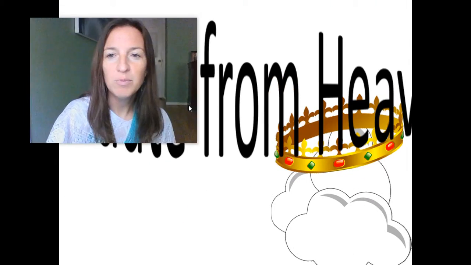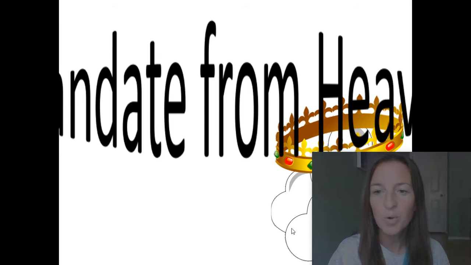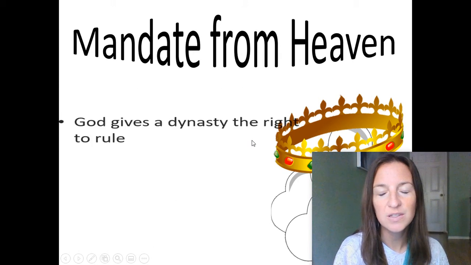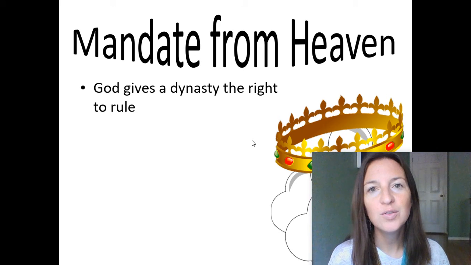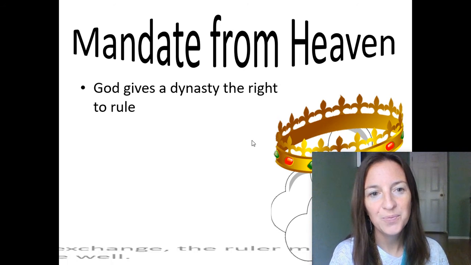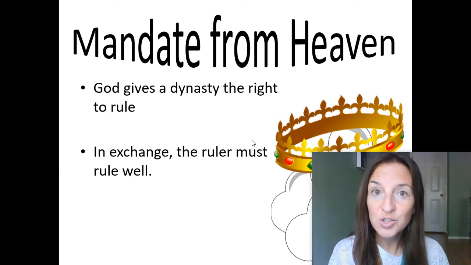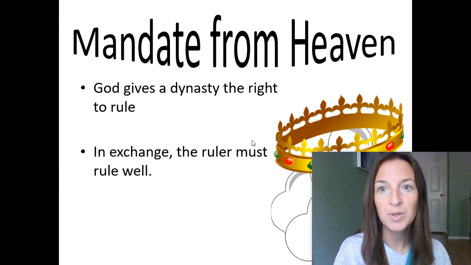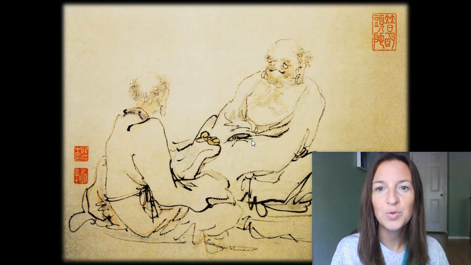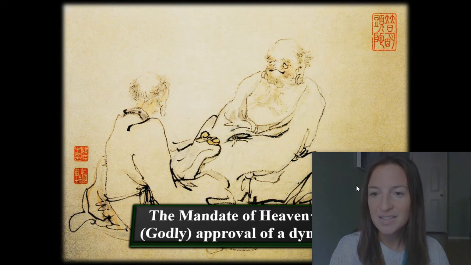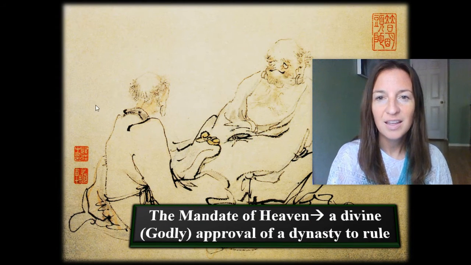So let's talk about the mandate from heaven. This is what the Zhou dynasty used as their justification to rule. This teaching teaches that God gives a dynasty the right to rule. And in exchange, the ruler must use this responsibility well and rule well. This leads to the dynastic cycle. And there it is again.